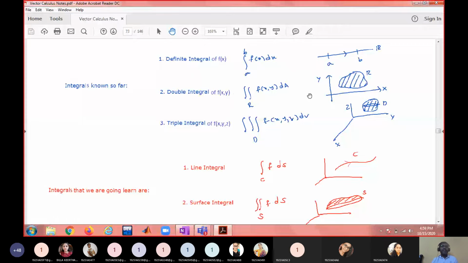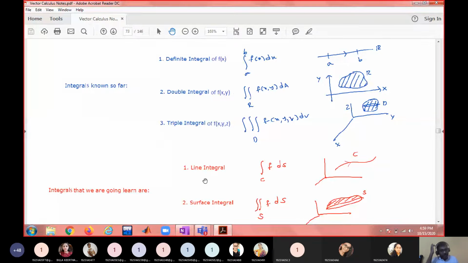So these three things are telling how to integrate over a line, how to integrate over a plane, how to integrate over a solid. The next topic is line integral. It will tell how to integrate a function from one point to another point through a curve in the space. Actually, we should call it a curve integral, but conventionally it is called a line integral.